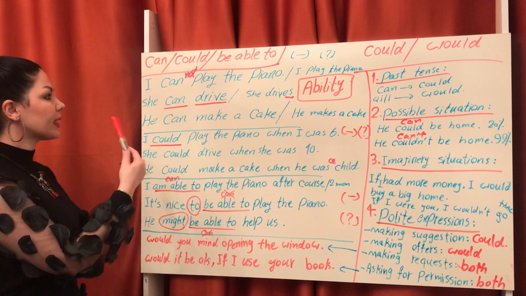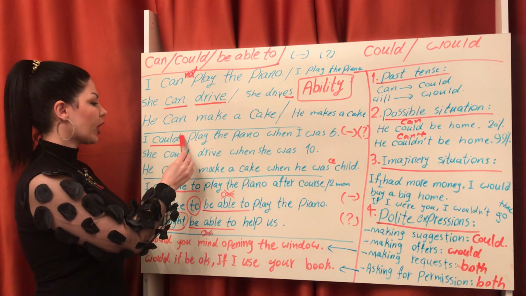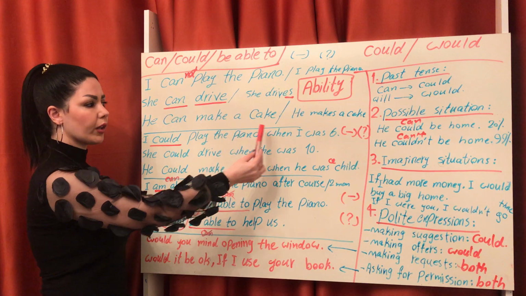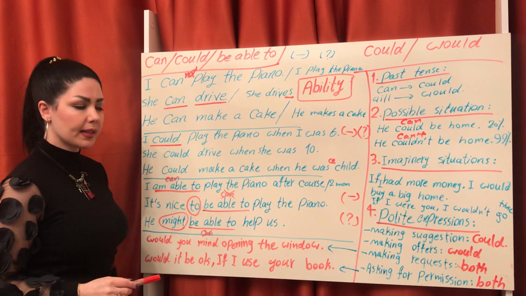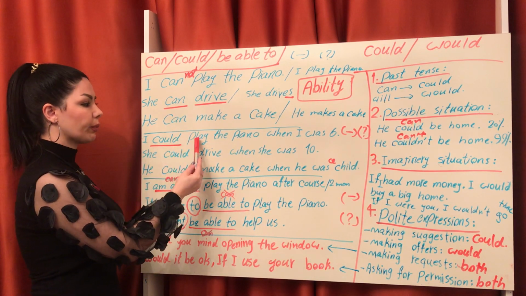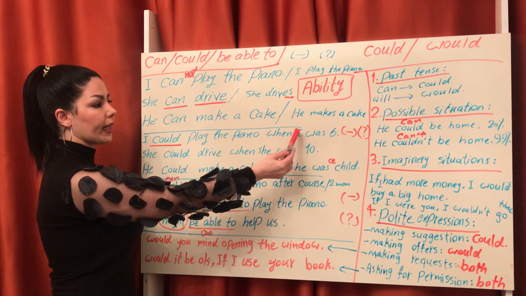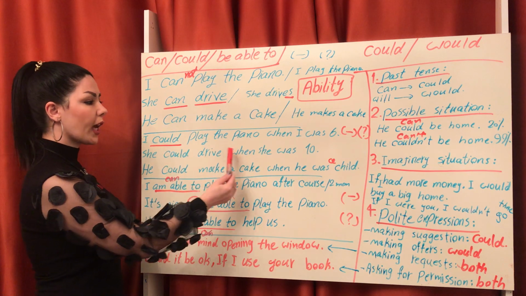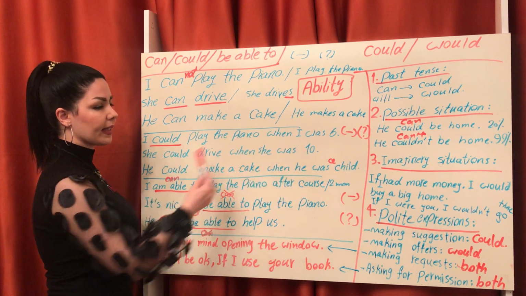For negative, it's the same as can. We add not. I couldn't or I could not play the piano when I was 6. She could drive when she was 10.